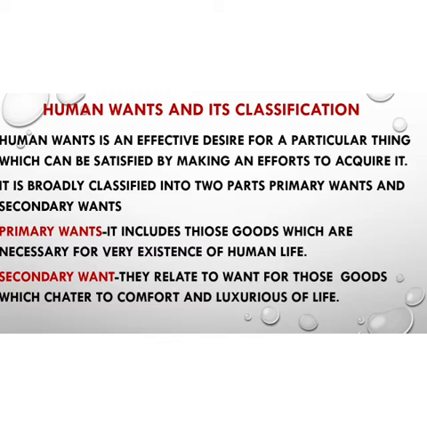Now, the secondary wants are those wants which arise only after the primary wants are satisfied. And the secondary want is further divided into two categories, want for comforts and want for luxuries. Now, comfort goods are those goods which are the source of comfort and happiness of the people. For example, sofa set, music system, refrigerator, cooler, all these are examples of comfort goods.